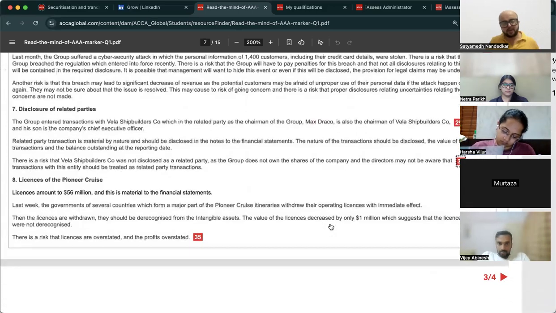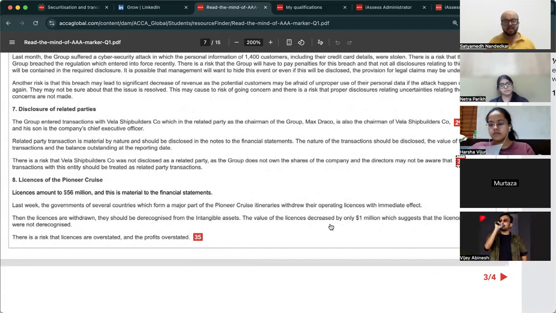ओके. अब ये देखो, लाइसेंसेस ऑफ द पायोनियर क्रूज. Licenses amount to 56 million. This is material to financials. Last week, the governments of several countries which form a major part of Pioneer Cruise itineraries withdrew their operating license with immediate effect. Then the licenses are withdrawn. They should be de-recognized from intangibles. The value of the license decreased by only 1 million, which suggests that the licenses were not de-recognized. There is a risk that licenses are overstated and the profits are also overstated.